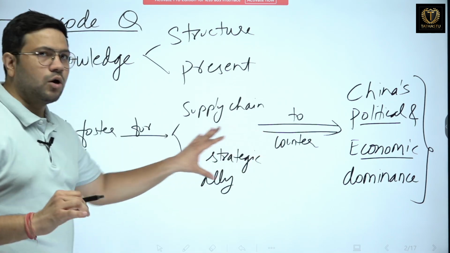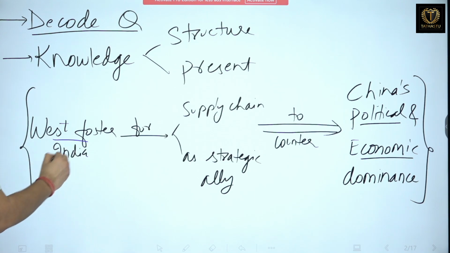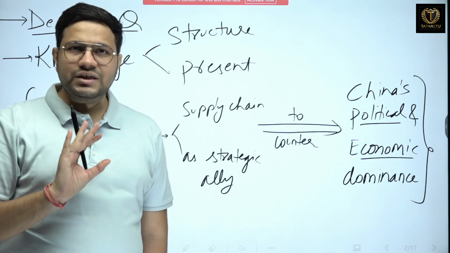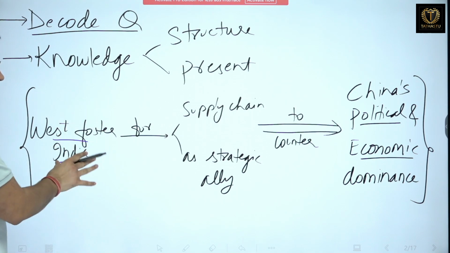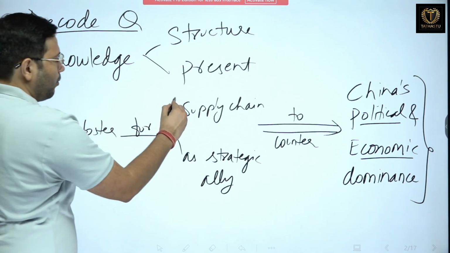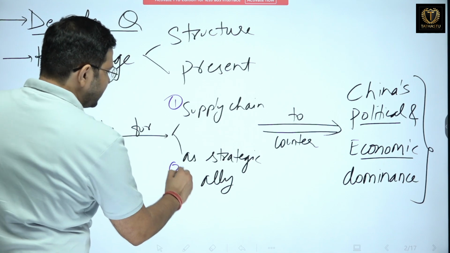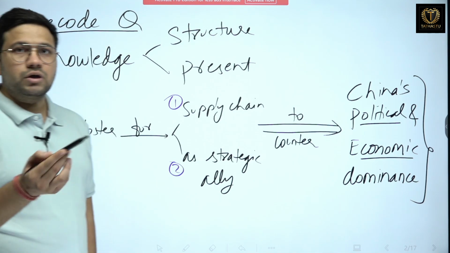Now this is a small thematic diagram which I have drawn to explain to you how we should get to the core of the question. Here it says West fosters India. That is the base of the question, that West is helping India. West is helping India for something. What is that something? That West is fostering India for, number 1, as an alternative to supply chain, and number 2, as a strategic ally to counter what?